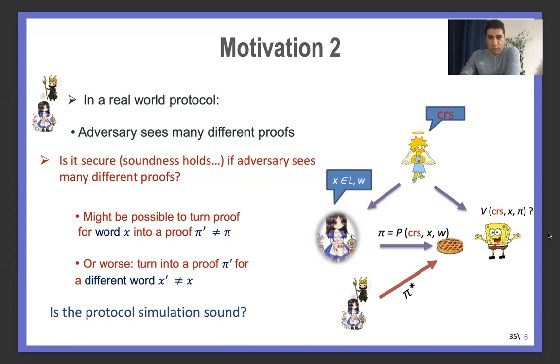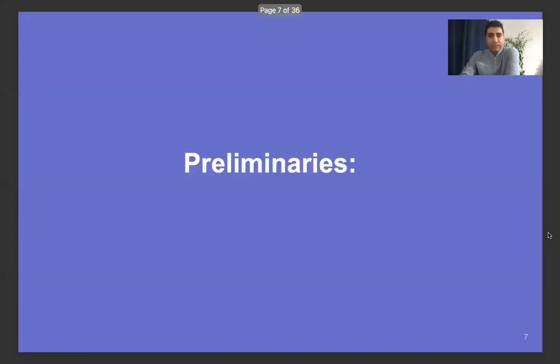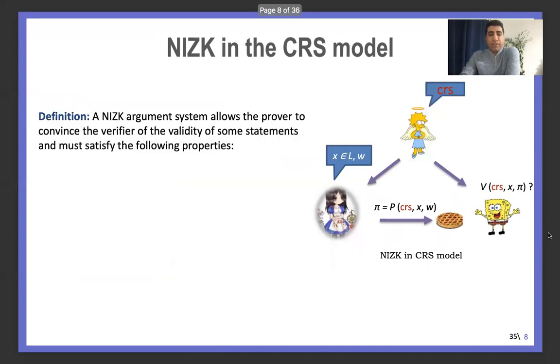So now the main question is how we can attach this property, the simulation soundness property, to such constructions. Before we go to our result, I will start with some preliminaries. We first start with the definition of non-interactive zero knowledge in the common reference string model, or in short, NIZK in the CRS model. In such a model, we assume that there is a trusted third party who generates some public parameter, the CRS or common reference string, and shares it with the prover and verifier.